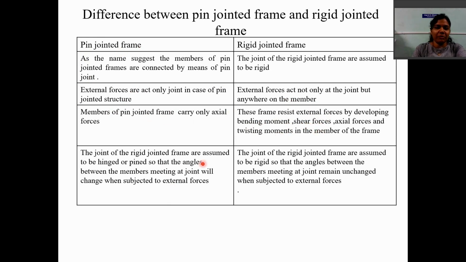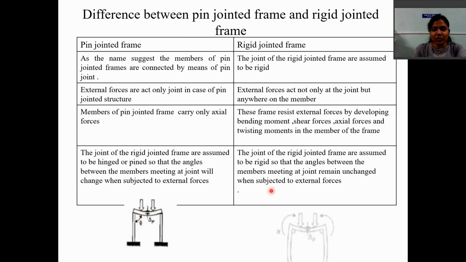Then the major difference between pin jointed frame and rigid jointed frame is that the joints of a pin jointed frame are assumed to be hinge or pin, so the angle between two members will change when subjected to external forces. You can see in this figure, the angle between these two members will change after the loading.